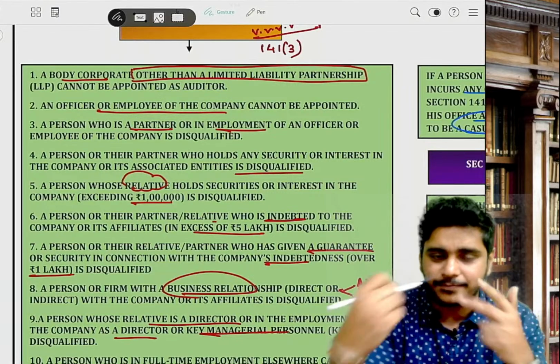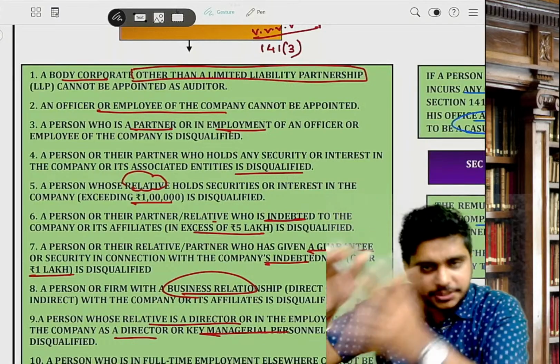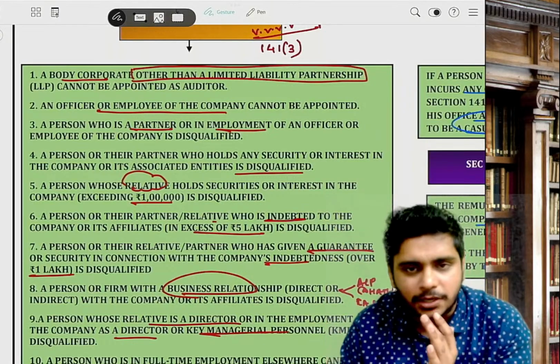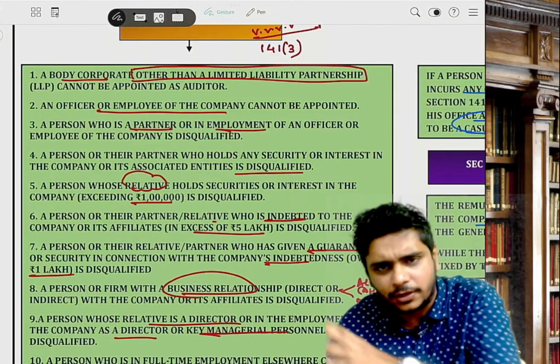You see the notes. I am just reading it because I know it. D: person, firm, relative. 3 points are there. First, holding any securities is disqualified. Relative holding face value of more than 1 lakh is disqualified. Then the CA is disqualified.